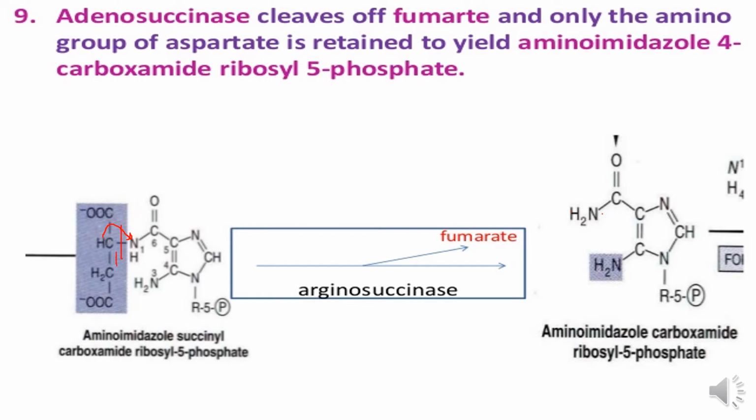The double bond is formed here and it is released as fumarate, and the resultant compound is aminoimidazole carboxamide ribosyl 5-phosphate. Now the function of the aspartate is only that it donates its amino group.